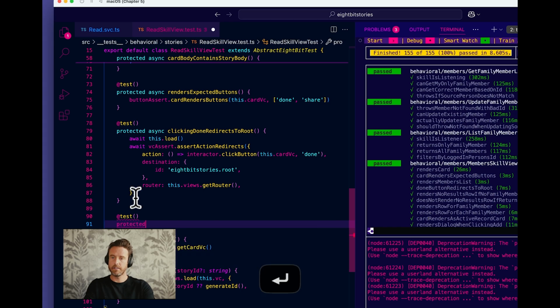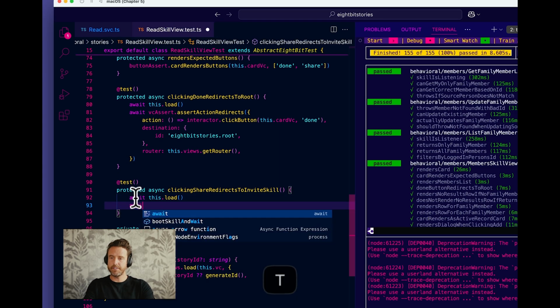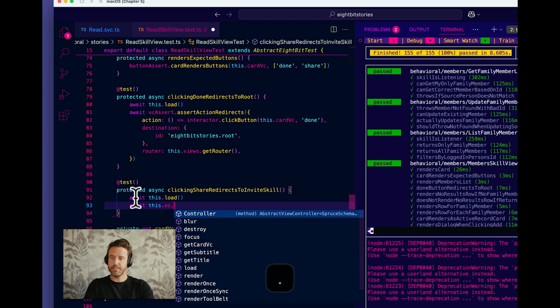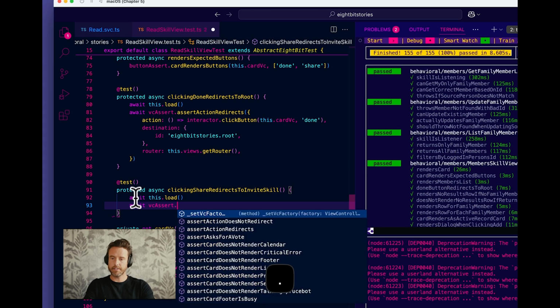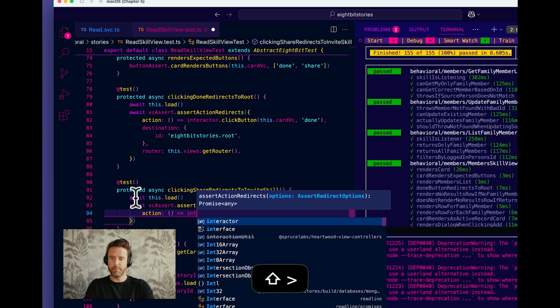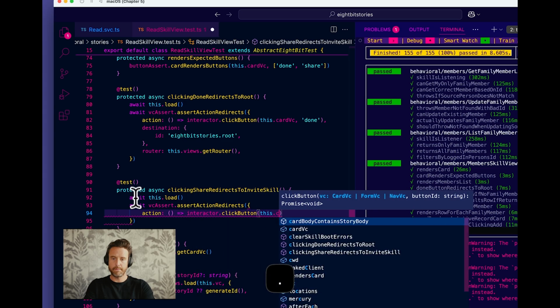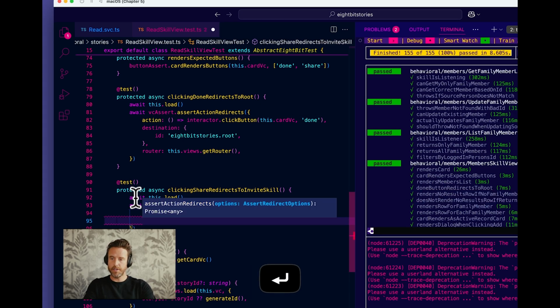Clicking share redirects to invite skill. I don't know, call it whatever you want. Await this.load, await VC, VC asserts action redirects. The action will be an interactor click button on this card, but this time, it's the share button. Okay, and then we need to set the router, this.views.getRouter.